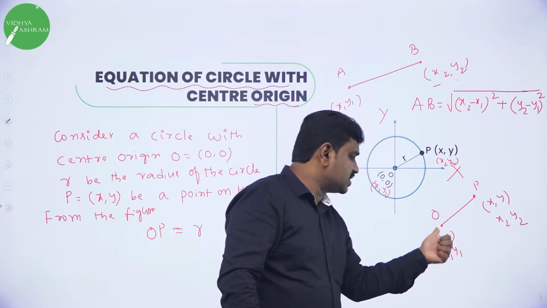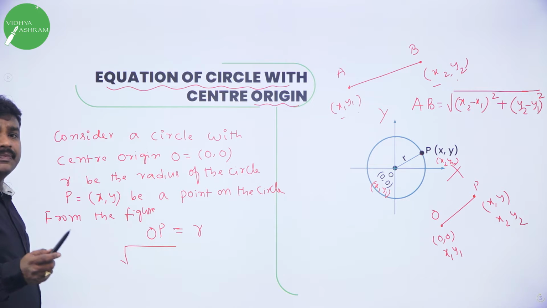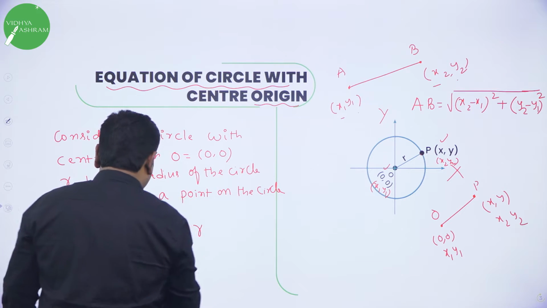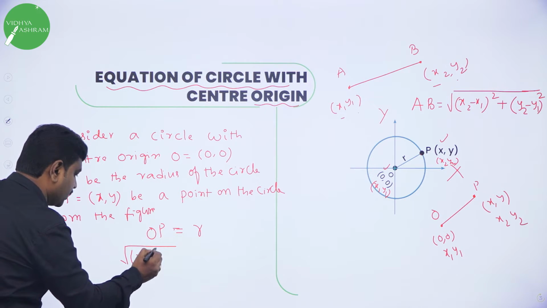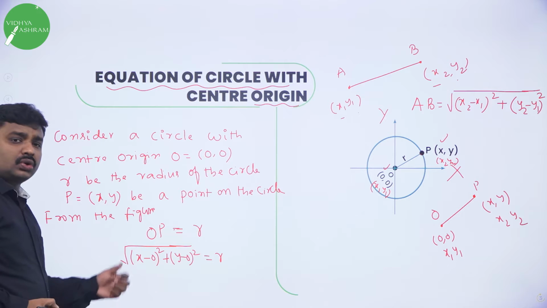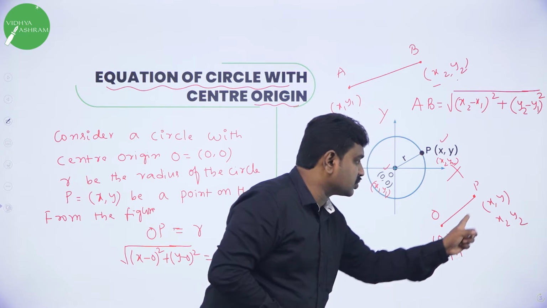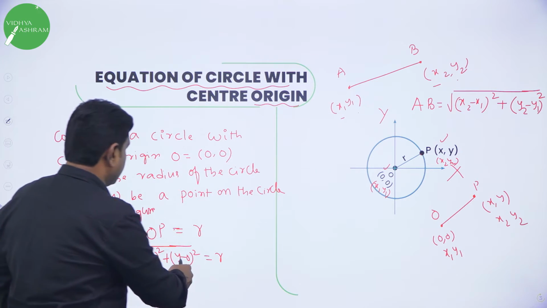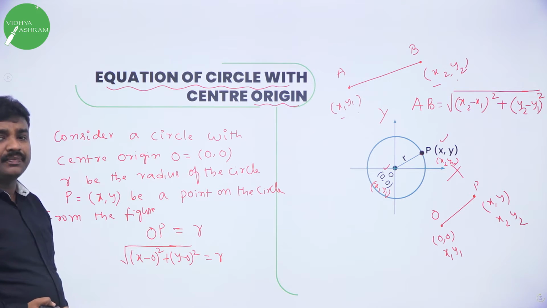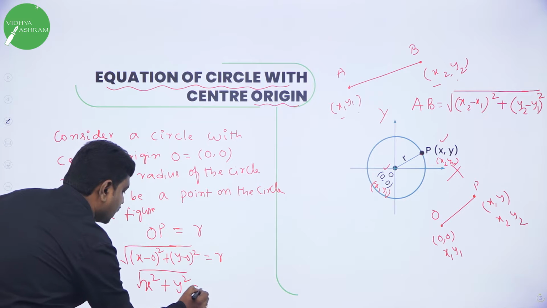What is x2? x. What is x1? 0. So I am using the distance formula. OP is the root of, what is the distance formula? Difference of x coordinates. What is the x coordinate here? x. What is the x coordinate here? 0. So root of (x minus 0) the whole square plus (y minus 0) the whole square is equal to R. I told you x2 is x, x1 is 0, y2 is y, y1 is 0. What is x minus 0? x. So it will become root of x square plus y square equals R.